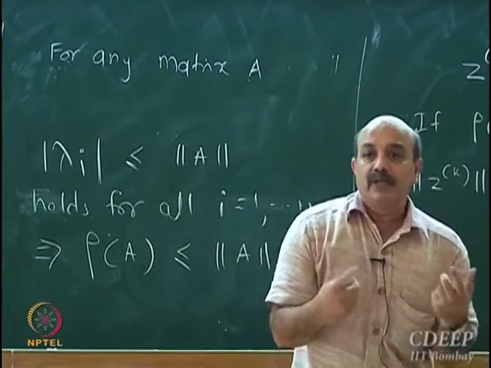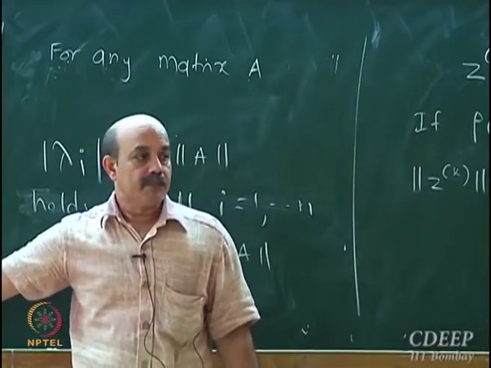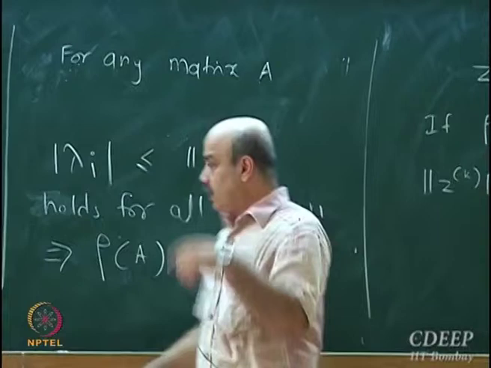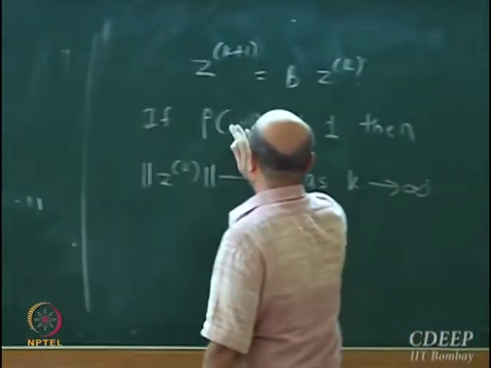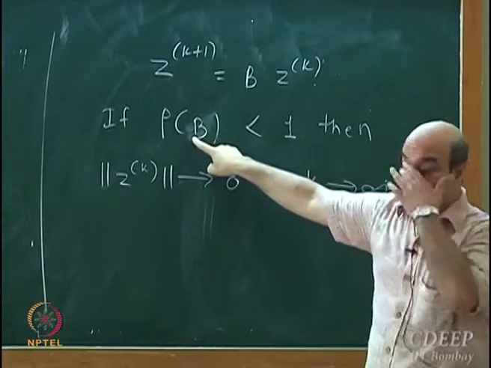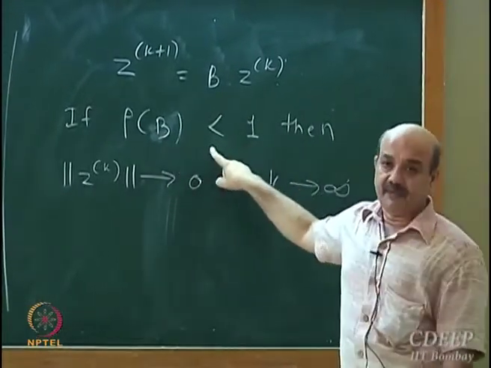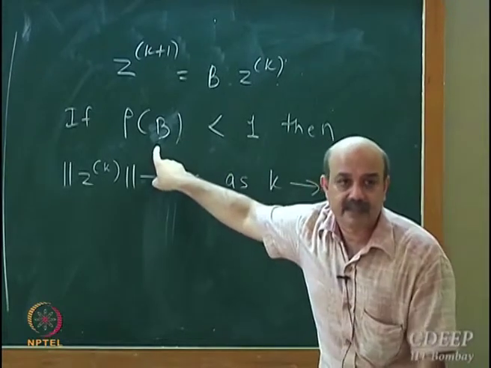Compute its induced norm. I compute its infinite norm. Or not A matrix. Here we are talking about, sorry, this should be B matrix here. I am really sorry, I stand corrected. This should be B matrix here. B should be strictly less than 1. I take my B matrix.